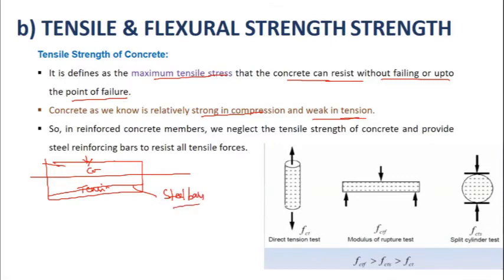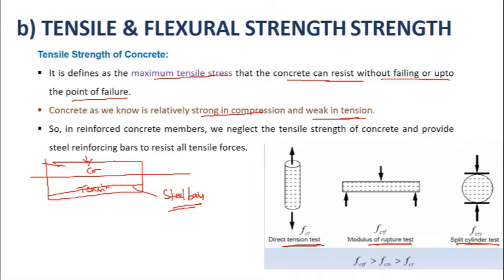Steel bars are meant to take the tensile stresses that are developing in the concrete. If there are no steel bars, concrete is going to fail by cracking. Okay. The tensile strength of the concrete can be found out by three tests: the direct tension test, the modulus of rupture test, and the split cylinder test.